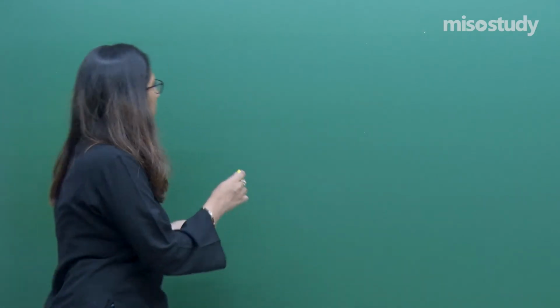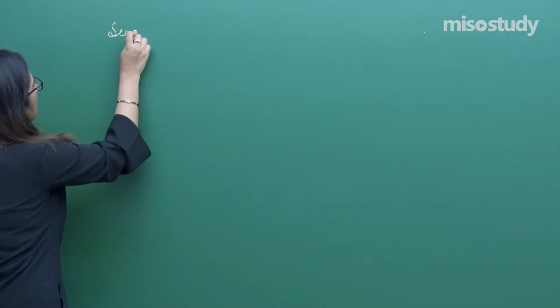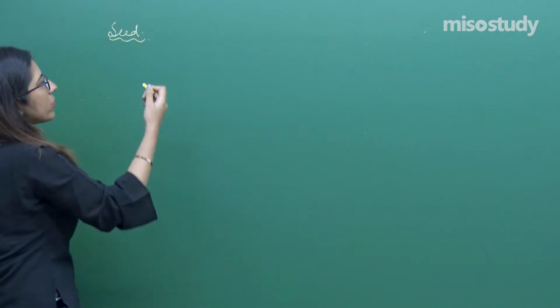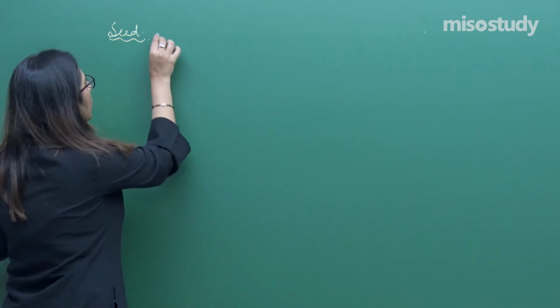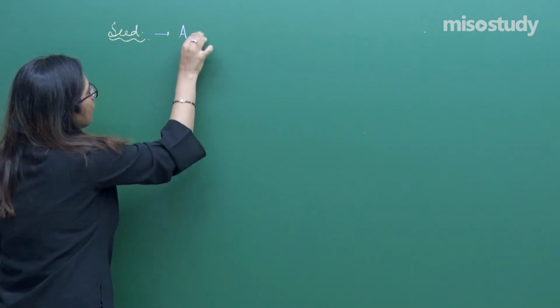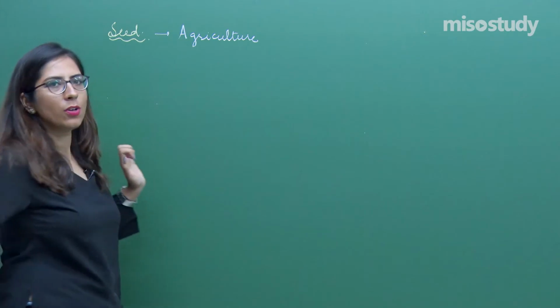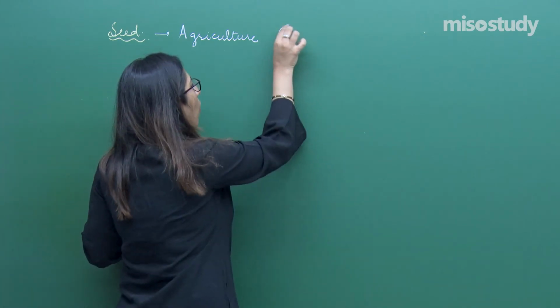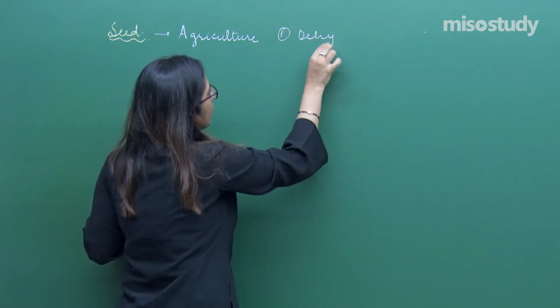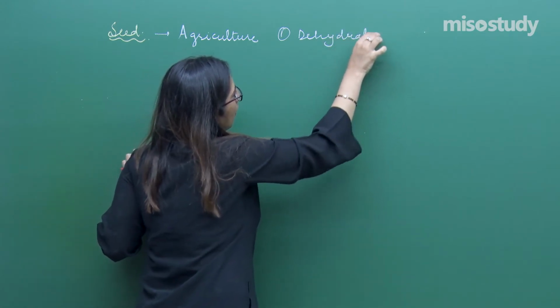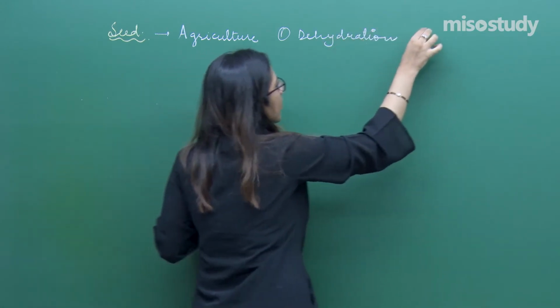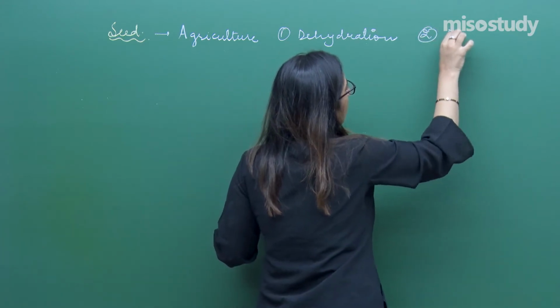So I was talking about a seed in the previous session. Please have a look. Seed is that structure which is developed from the ovules. When we talk about seeds, they play a very important role in agriculture. Why are they important in agriculture? Because they show two processes. One is termed as dehydration and the second is termed as dormancy.